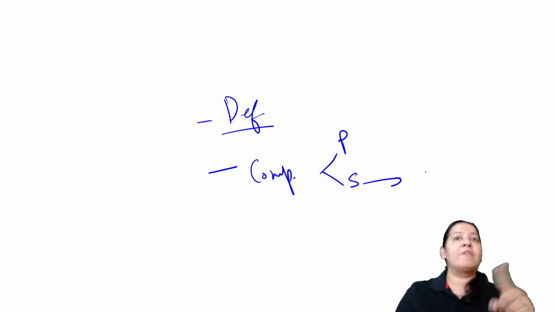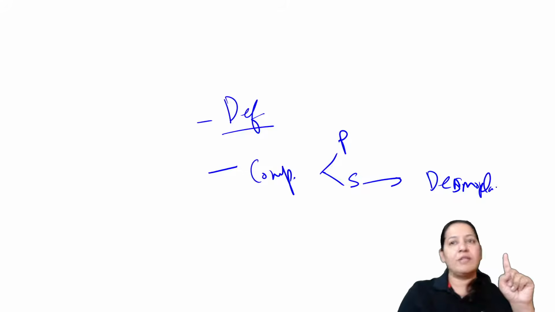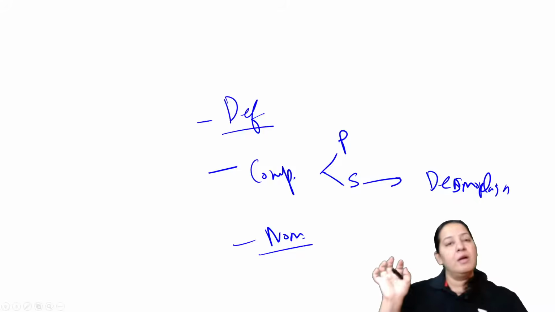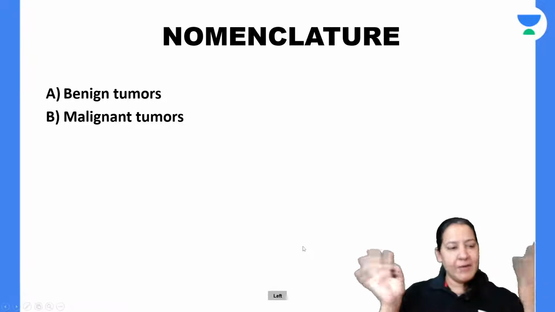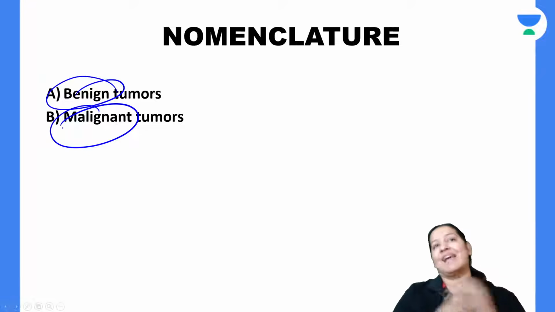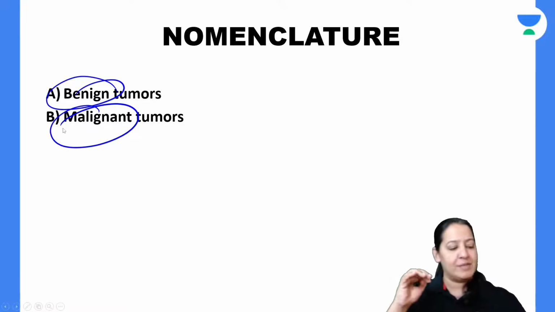In the stromal component, we have seen a special term. The special term is desmoplasia. Till now, that is the summary. Now coming on nomenclature of the neoplasia. As we know, tumors are of two types, benign and malignant. That is our today's lecture: benign versus malignant tumors.